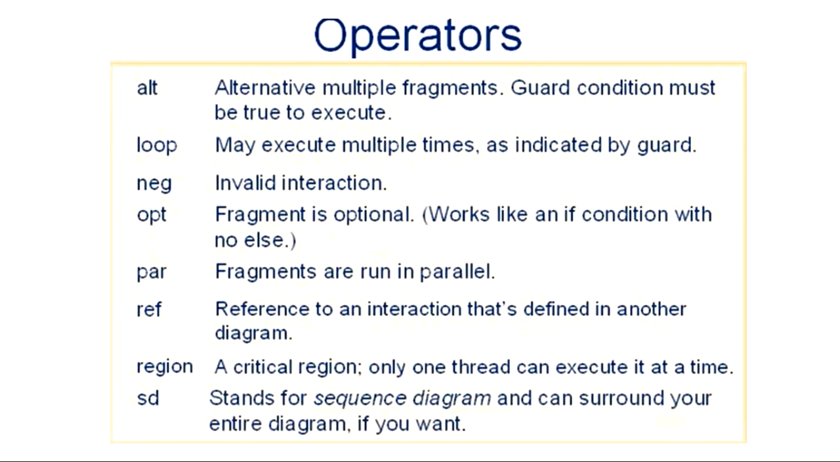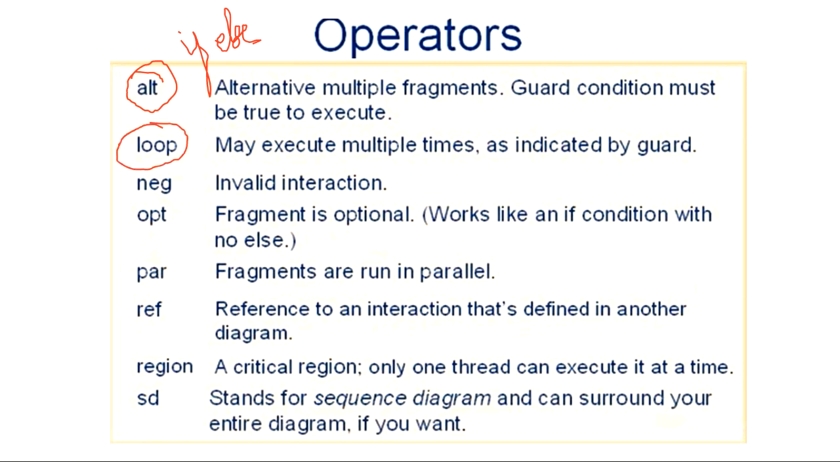Okay, so these are some kinds of operators. For example, alt, this example we have discussed last time, right? This is alternative. This is if else. If this condition is true, you do this. Else, if that condition is false, you do that. So this is a kind of if else. If you want to provide some loop, you will use loop.